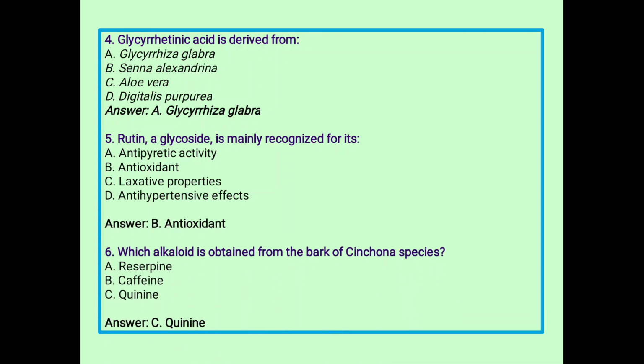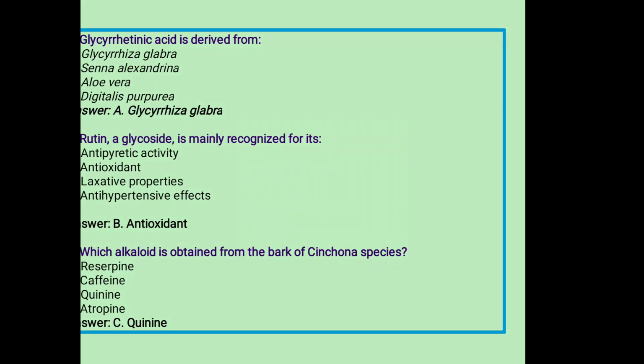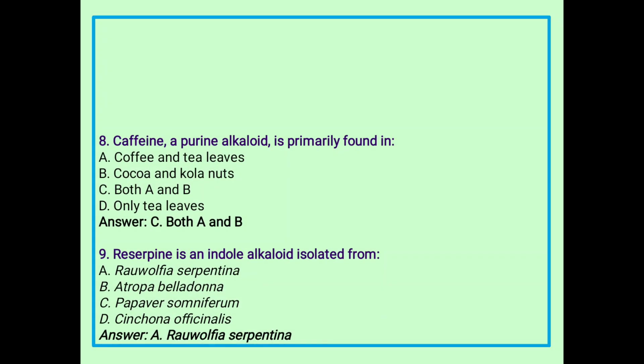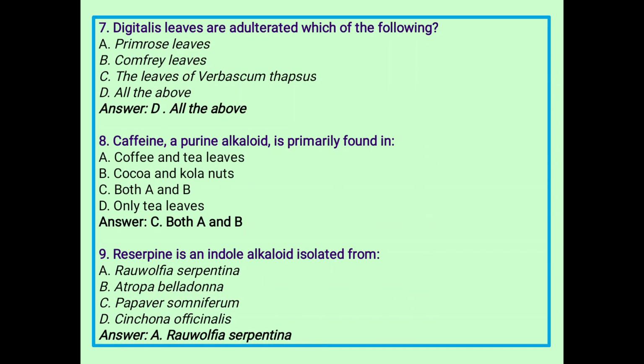Next, which alkaloid is obtained from the bark of Cinchona species? A, Reserpine; B, Caffeine; C, Quinine; and D, Atropine. Quinine is antimalarial, and quinidine is antiarrhythmic. I also remember. Next, digitalis leaves are adulterated with which of the following?